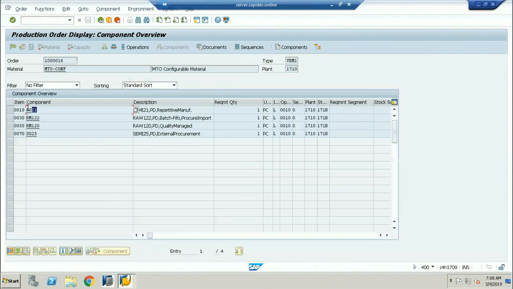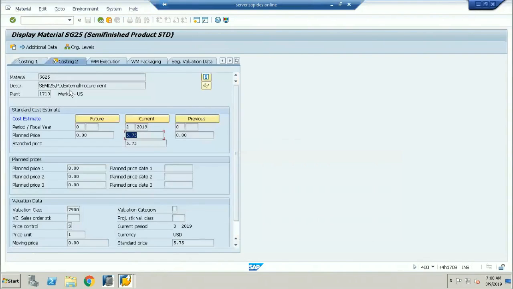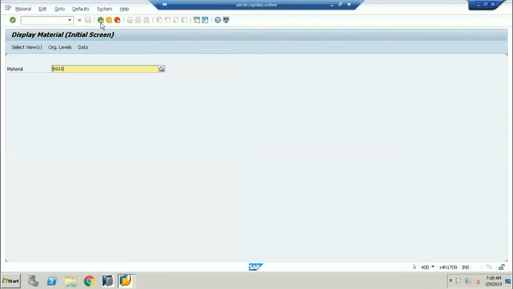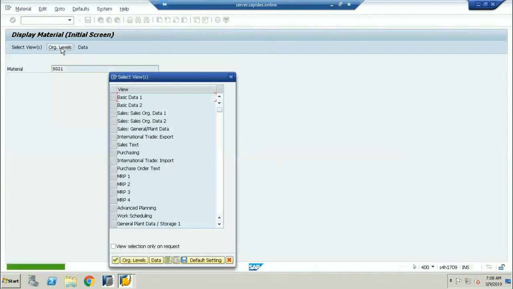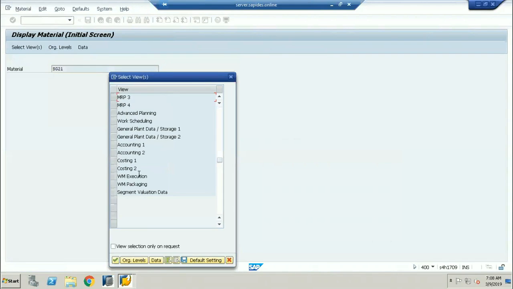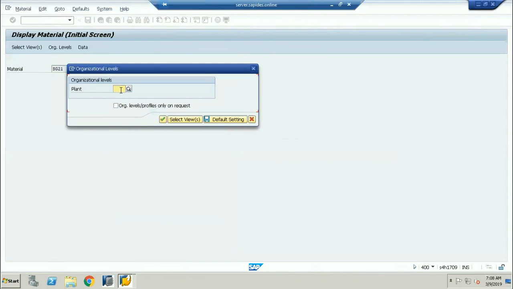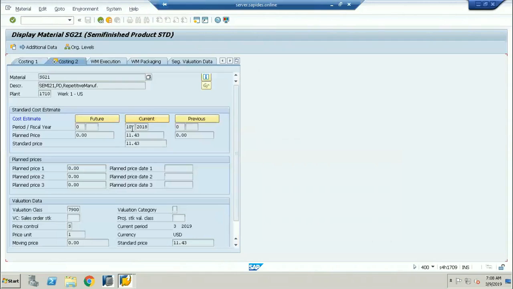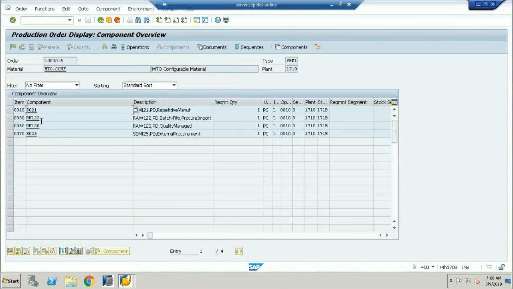Last one, this one. Only one material has not calculated, I think. Why has it not calculated? We have to do the analysis. This one also is not calculated. So these two materials, the raw materials, have not been calculated. Let me see why. One is semi-finished goods and the raw material has not been calculated. Only two materials have been calculated.